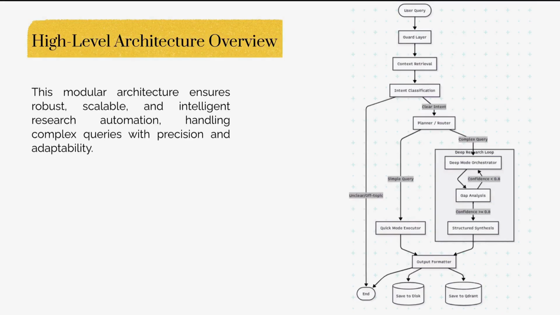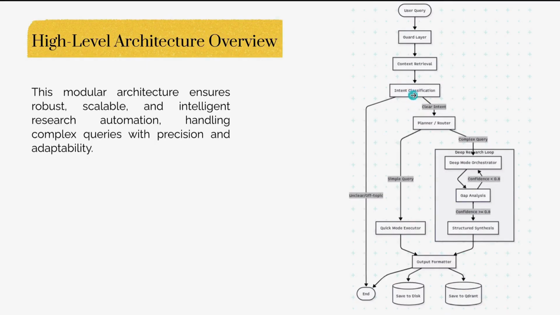So what happens internally? The query text is captured and metadata about the request is created, like timestamp and session ID. The guard layer protects the system from excessive resource usage, as it validates the token limit and cost limit. And finally the context retriever finds the relevant history of our research from our vector database, which is Qdrant database, and retrieves the context from that. And that enriched query moves to intent classification.